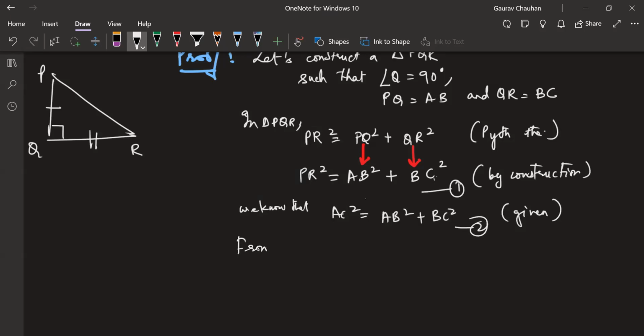So from 2 and 1, what can I write? Dikshit, can you conclude this? Equate whatever is there. Sir, it will be AC square is equal to AC square. The right hand side is the same in both equations. What can I equate then?